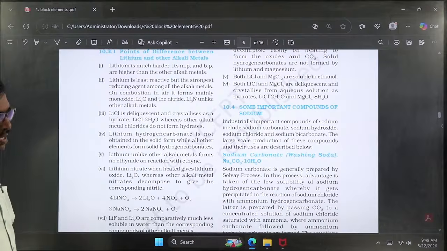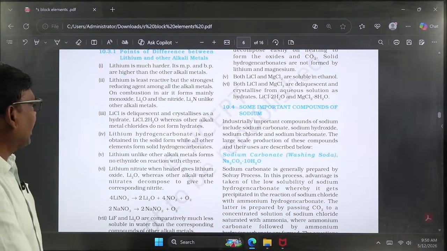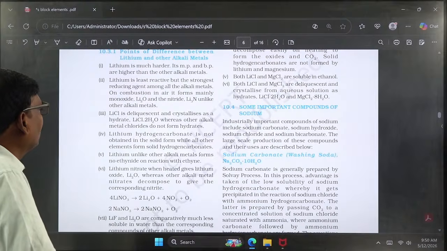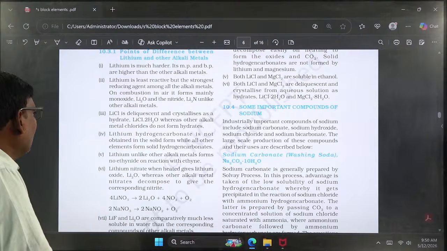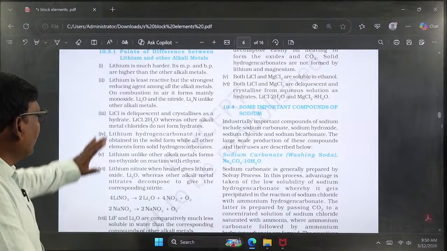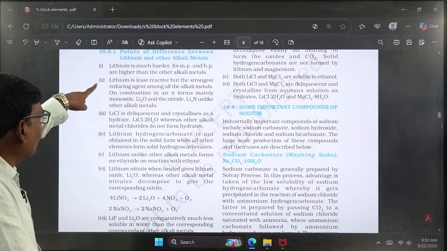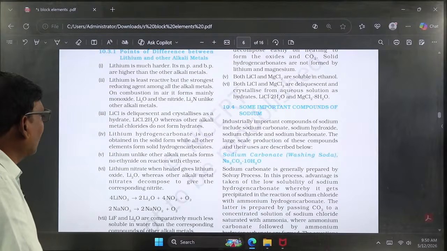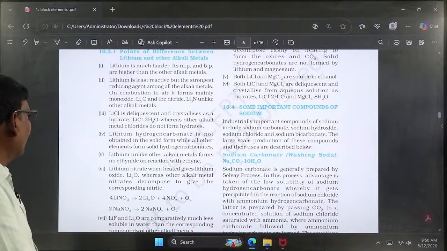Second, lithium is the most reactive element in this group and is a strong reducing agent among all the alkali metals. It can directly combine with nitrogen, atmospheric air and oxygen to form oxides and nitrides, whereas the other elements do not have such ability. Only lithium in this group can directly combine with air to form lithium monoxide and lithium nitride.